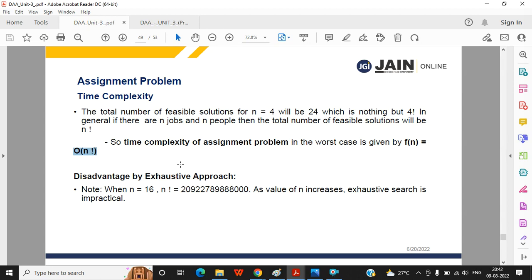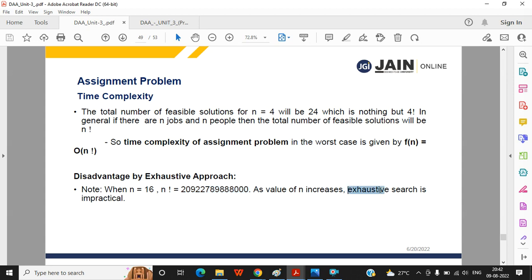See here, if you have 16 jobs, then the amount of work, the time, is this number of operations, this number of combinations the algorithm needs to make to get the least cost combination.